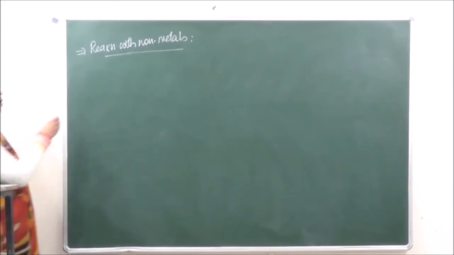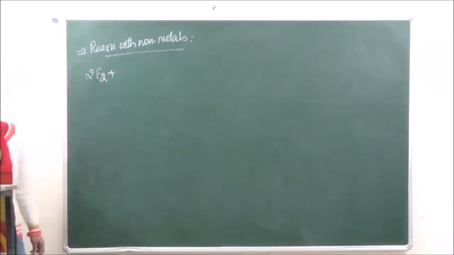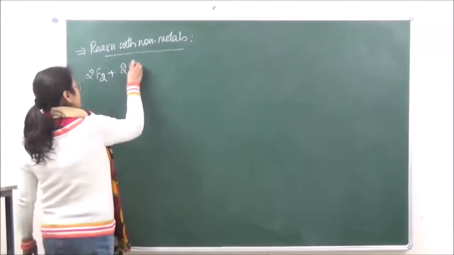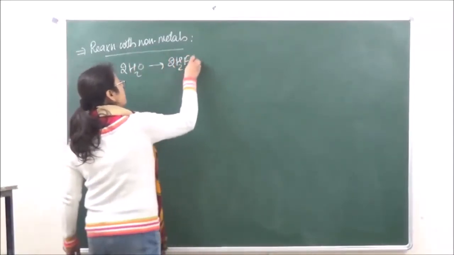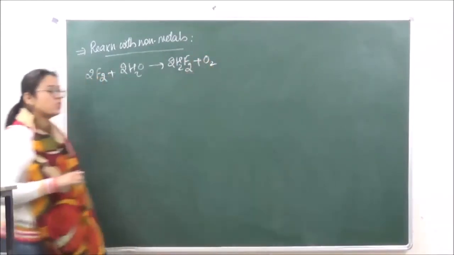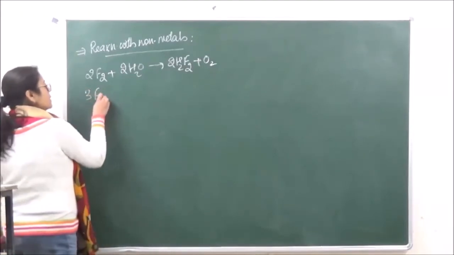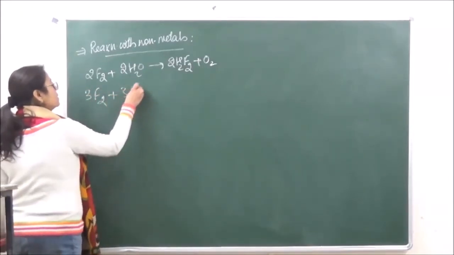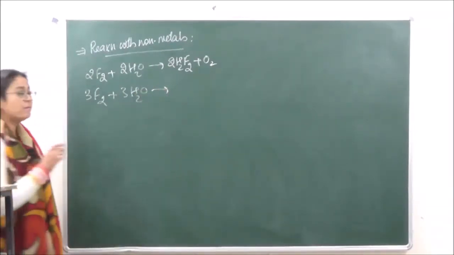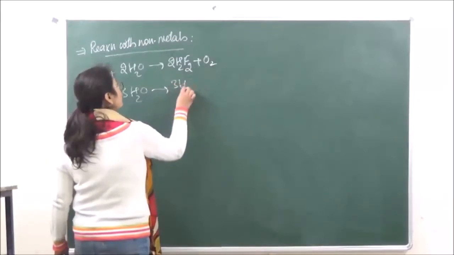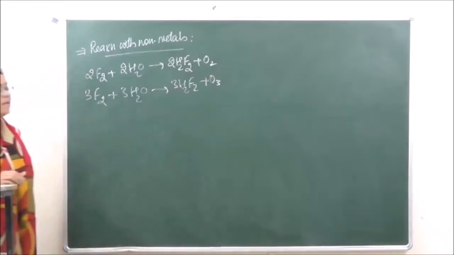When we react fluorine with water, we will see that oxygen is liberated. The other product we may get in fluorine and water is ozone.